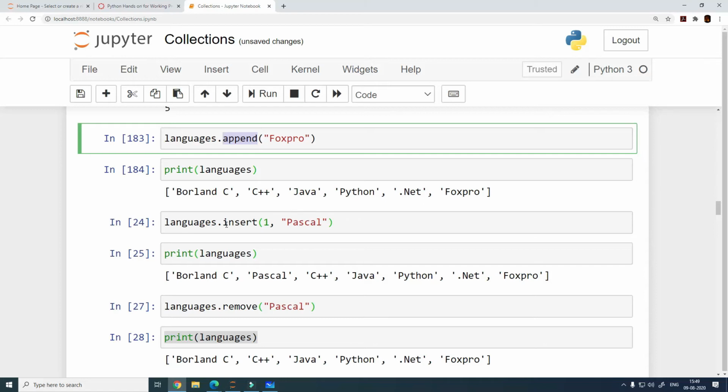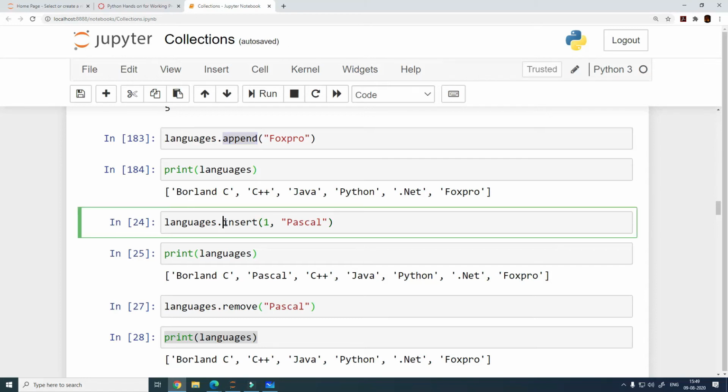Now there is another way of adding a new member to an existing list, and that is using the insert function. But here the element you add is not going to get added at the end; you have a choice. At which index location do you want the element to get added? There are two things you need to specify: first the index position, and then the element that you want to add.